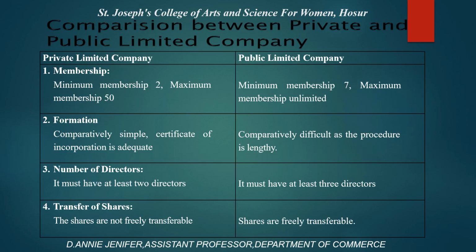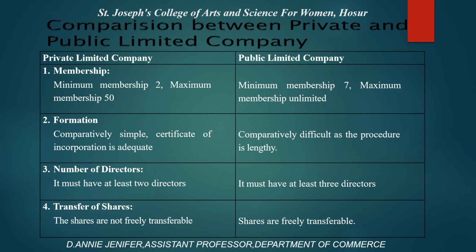Now we will see the difference between private and public limited company. Private limited company and public limited company, its members. So in private, the minimum members should be 2, maximum 50. But in case of public limited company, minimum members should be 7, maximum members unlimited.